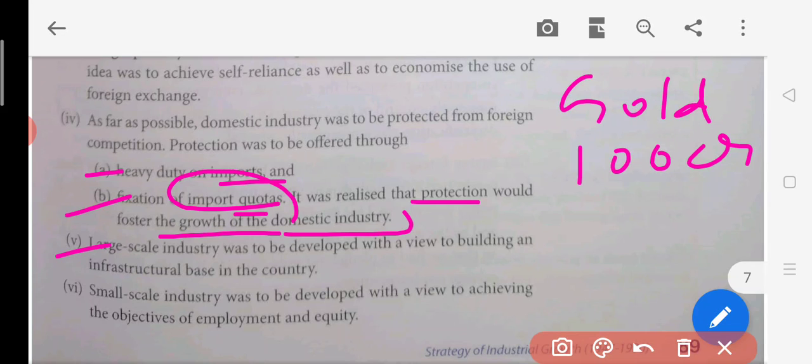Then large scale industry was to be developed with a view to building the infrastructure base in India. Large scale industry means some industry in India which will be producing something at a very large scale, like the iron and steel industry, which serves as a base. When the iron and steel industry grows in India, what will happen? All the machinery is made of iron or steel only.